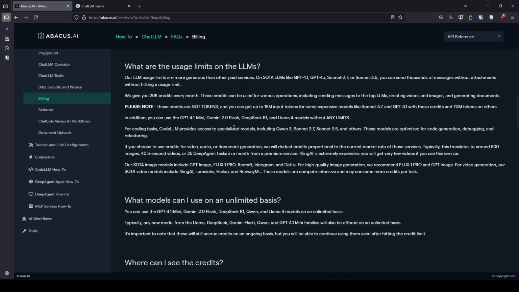So it says CodeLLM provides access to specialized models such as Qwen 3, Sonnet 3.7, Sonnet 3.5, and others. So I find this interesting, and at some point I'm going to have to actually test out CodeLLM.